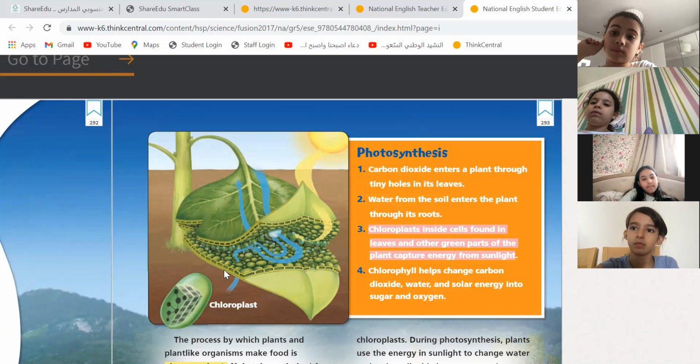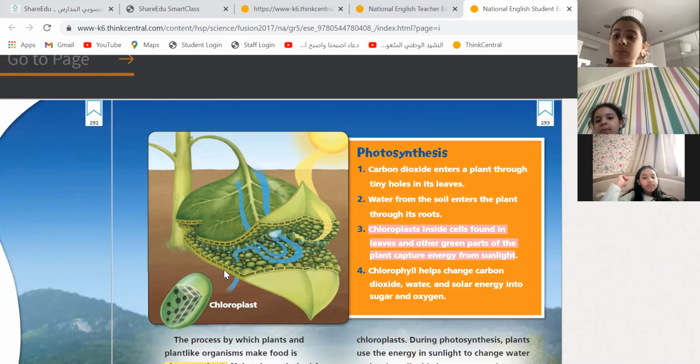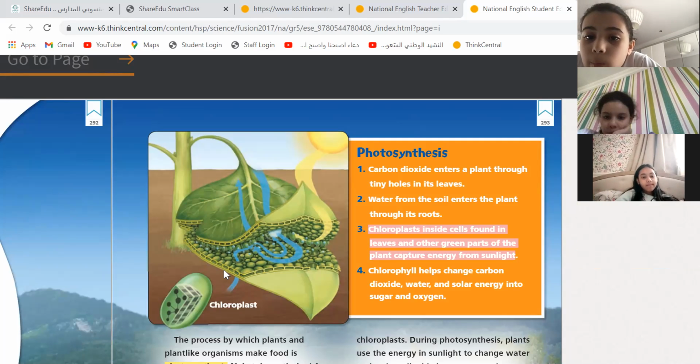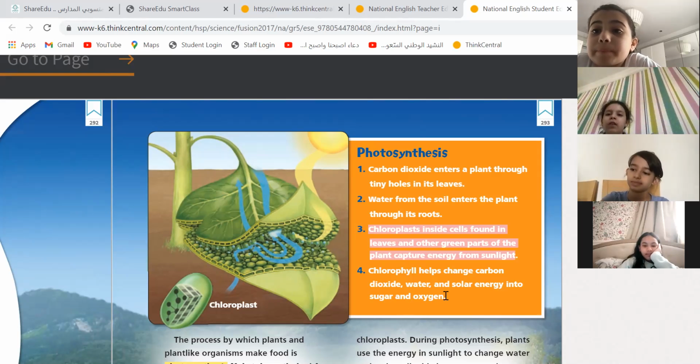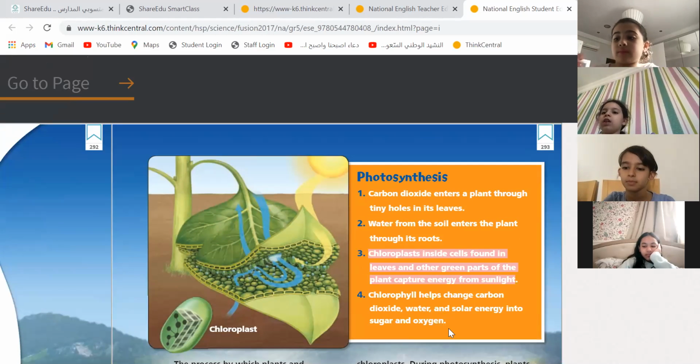So chloroplast is the small green dots. They capture the sunlight, the energy from the sunlight. Chlorophyll helps change carbon dioxide, water, and solar energy into sugar and oxygen. When chloroplasts capture the energy, what does it do? It changes all the ingredients into what?